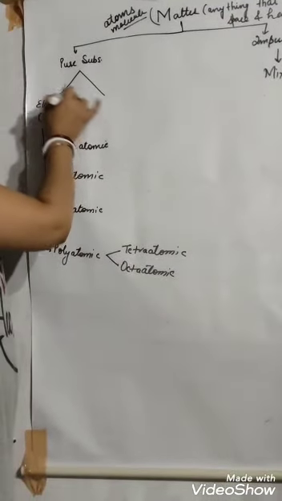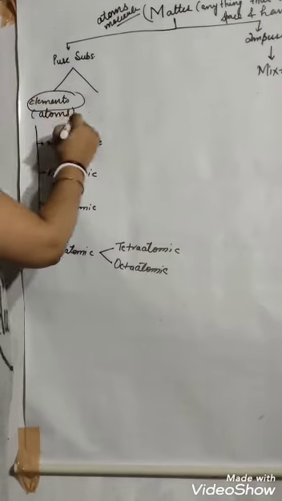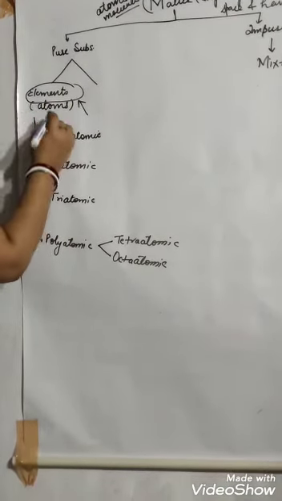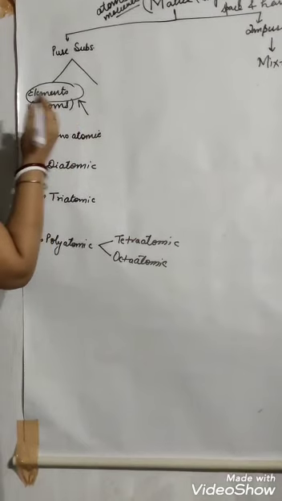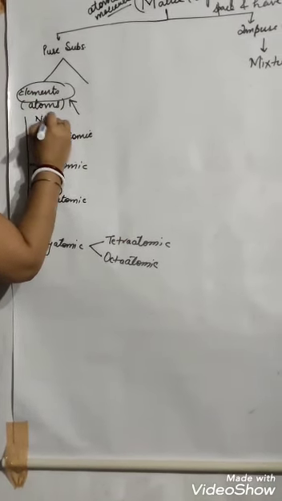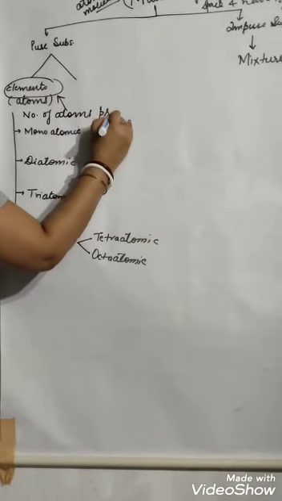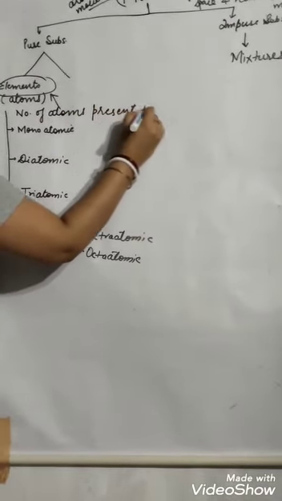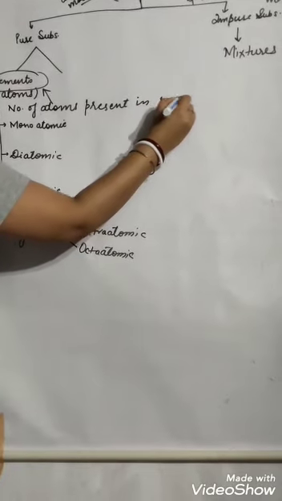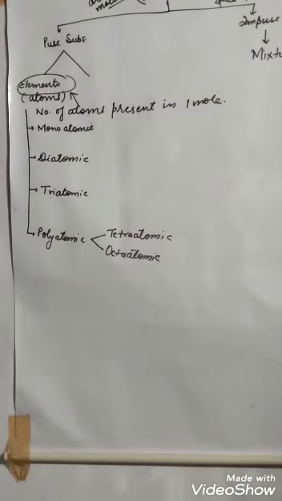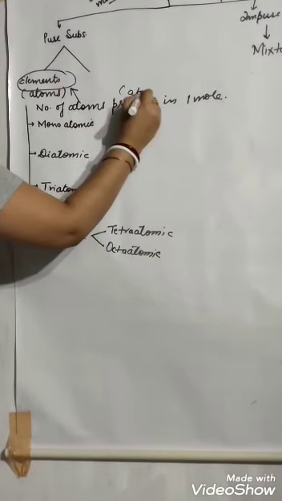First one, pure substances. Pure substances are elements. All the elements are made up of atoms. So see, what is atomicity? The number of atoms present in one molecule of any element is called atomicity. This is called atomicity.